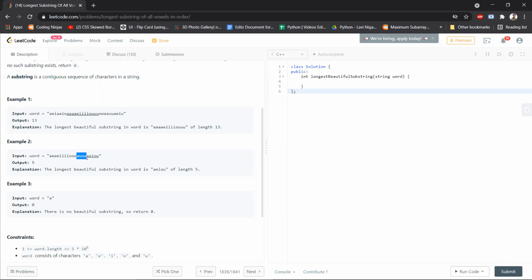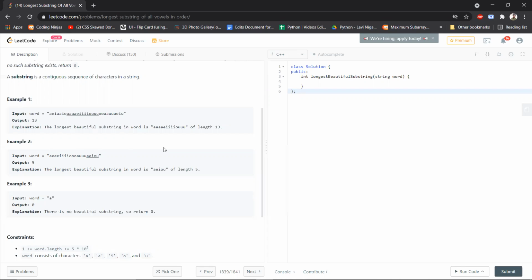From A till U, we do not have all the vowels, so again, this is not a beautiful substring. This one is a beautiful substring. Why? Because it contains all the vowels and they are in sorted order too. The length of this substring is 5, hence the answer is 5.